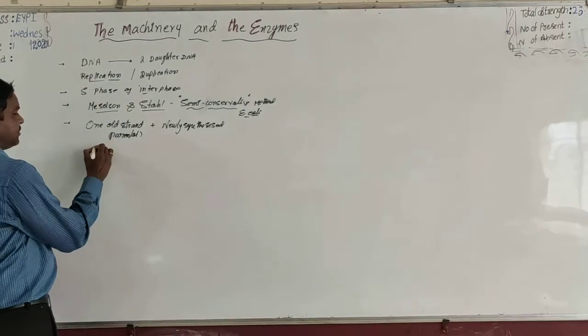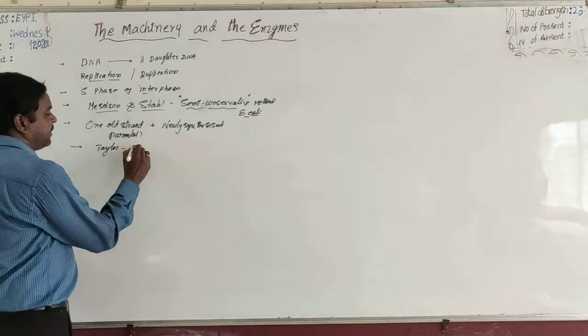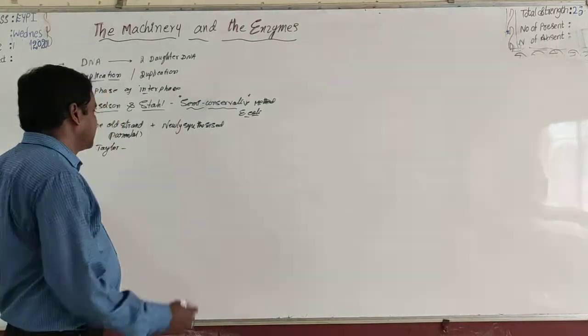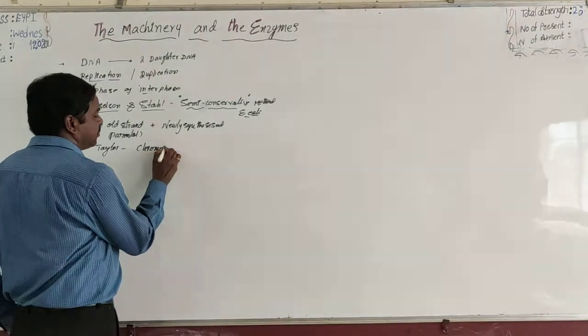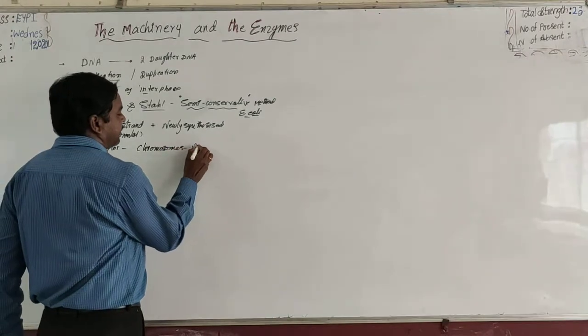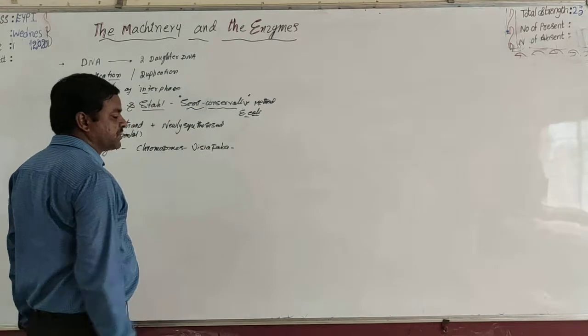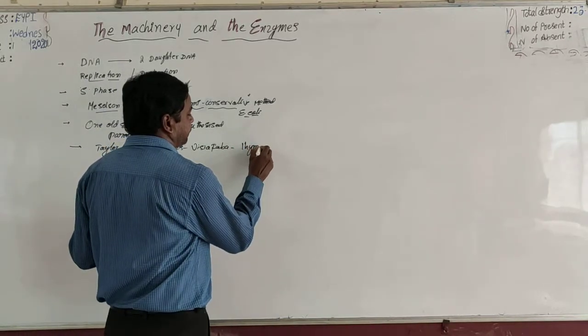Subsequently, scientist Taylor, very important, also experimentally proved the semi-conservative method in the chromosomes of Vicia faba, the bean, by using radioactive thymidine.